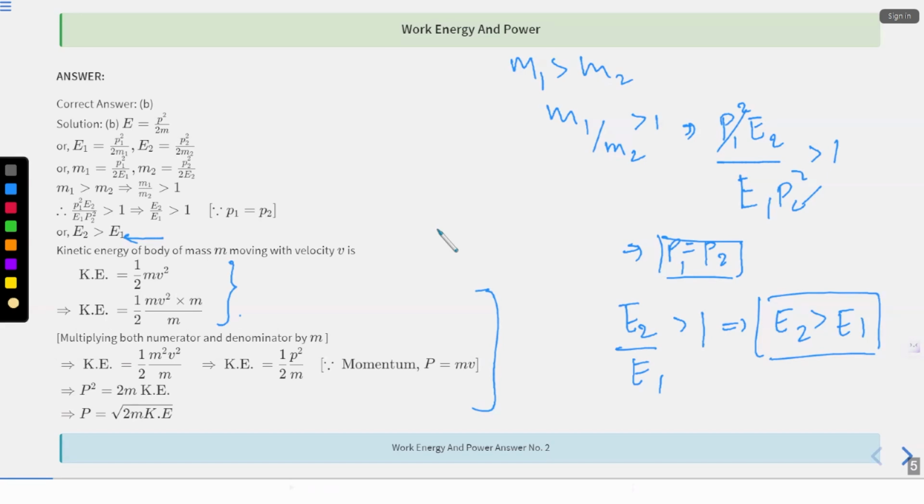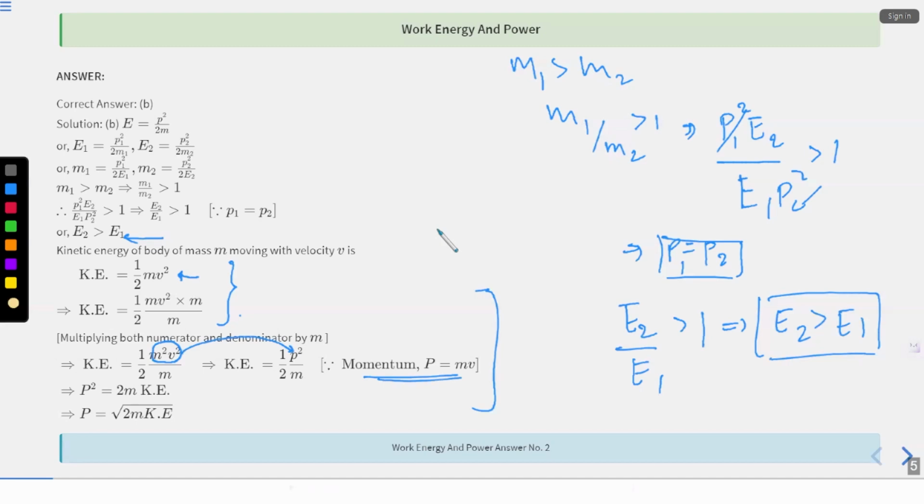See, what I have done over here is, here the kinetic energy formula is given as half mv square. So what I'm doing is I'm multiplying m with numerator and denominator. What will I get after doing that? I'll get m square v square on the numerator. What is m square v square? It is p square. That's why half p square by m, as p is equal to mv, right? Half p square by m.